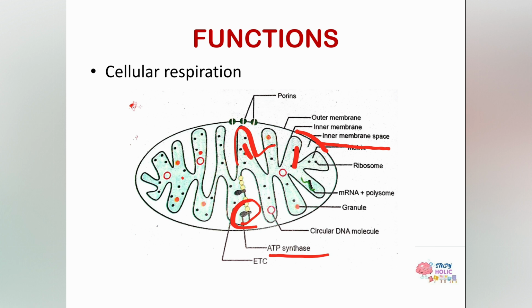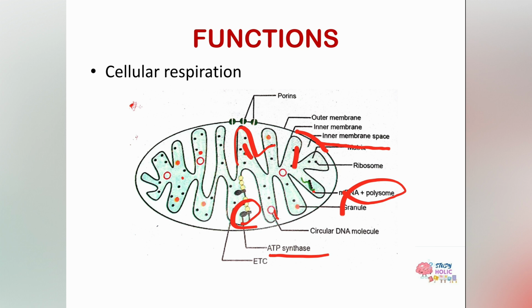Now if we talk about the properties of the mitochondrial matrix, it is a jelly-like material, and it contains small circular DNA and also all kinds of RNA, 70S ribosomes, and enzymes. You can see the circular DNA and RNAs, and these components indicate that the mitochondria has its own genetic system. That means the proteins which are required by mitochondria are synthesized by their own machinery. They are not dependent on others.